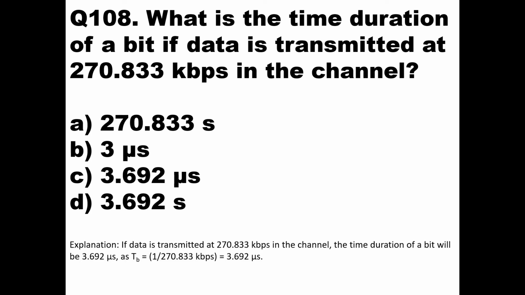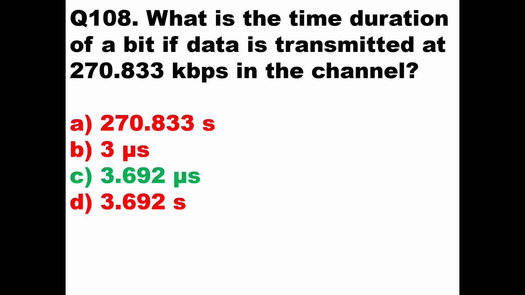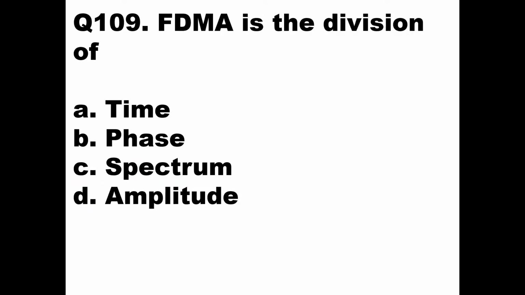Now the time duration will be 1 upon 270.833, as I've shown in the explanation below, and that is nothing but 3.692 microseconds. So the answer should be C, 3.692 microseconds. Then we'll go to the next question, question number 109.